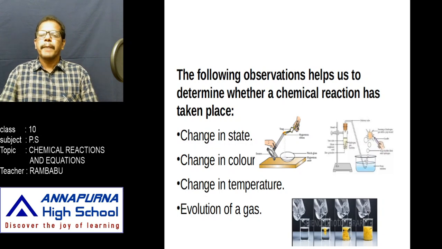For this, take a burning splinter and place it near the mouth of the jar where the gas is evolved. The splinter is put off with a pop sound and the gas burns with a blue flame. That means it is which gas? Hydrogen gas. When zinc reacts with hydrochloric acid, zinc chloride and hydrogen gas are produced.